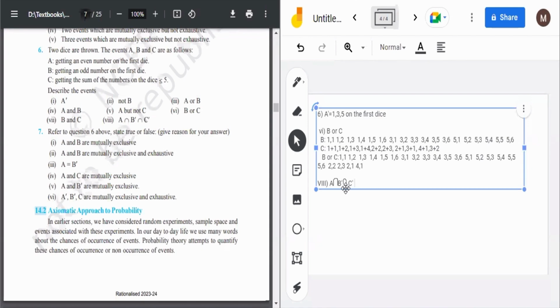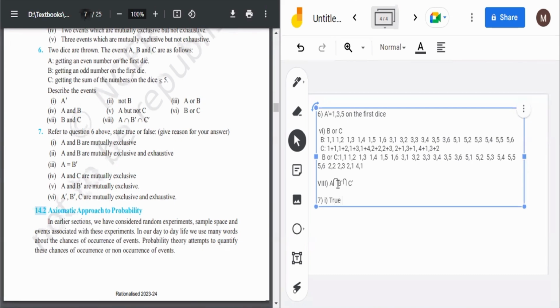So A is 1, 3, 5 on the first dice. So from A we will get 18 elements, and B is getting an odd number on the first die. Obviously, they are mutually exclusive. This is true. So question number 7, first part. It is true, because they are mutually exclusive.